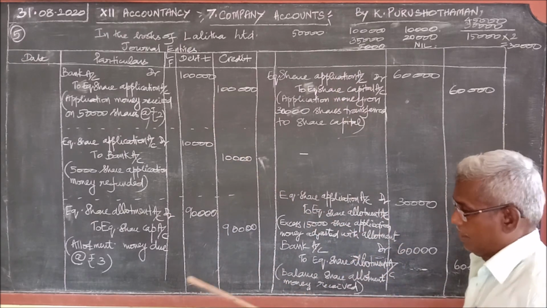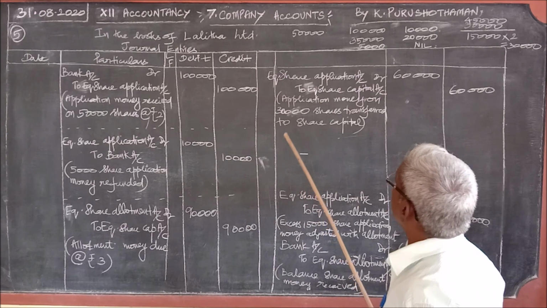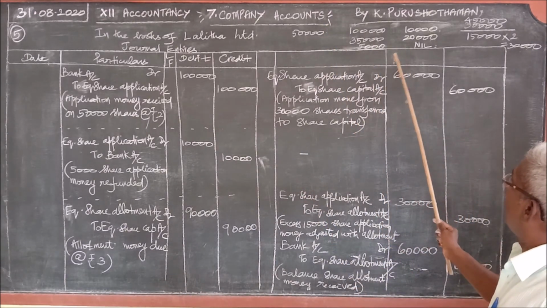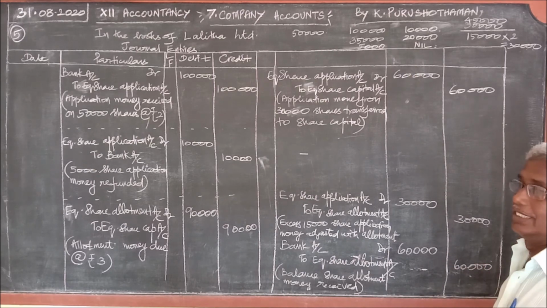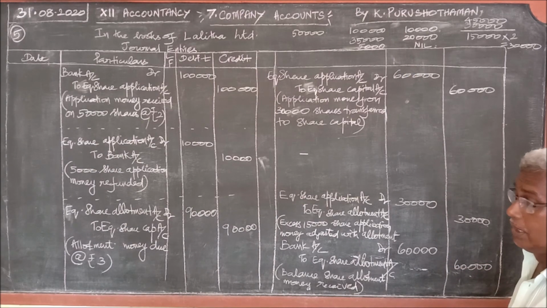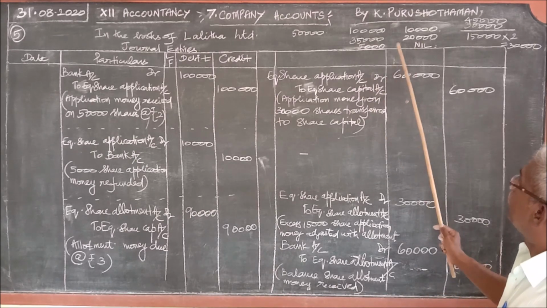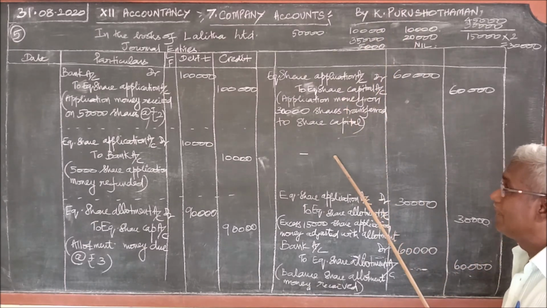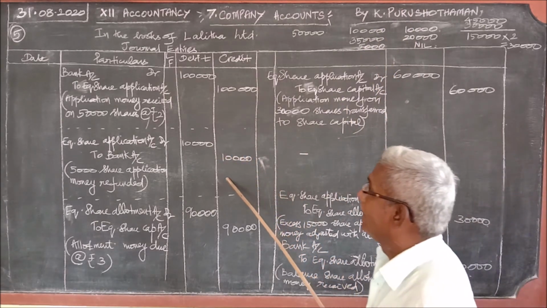And before that, out of this 15,000 share applications, 5,000 share applications were rejected. So what happens to the application money? It should be refunded honestly. So for 5,000 share application money, 5,000 into 2, 10,000, that is refunded.